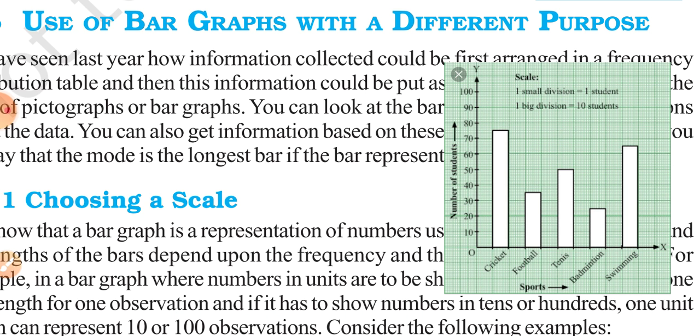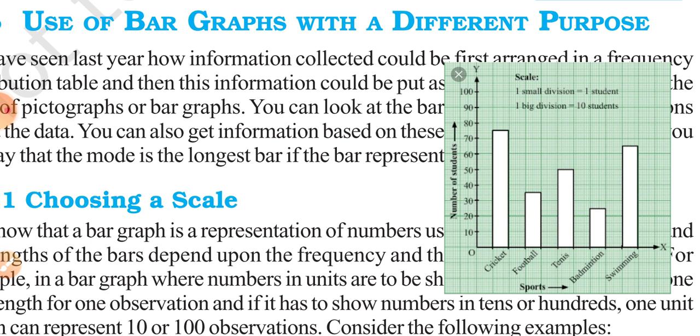The first important thing in the bar graphs is choosing the scale. Students, it is very important that the correct scale should be chosen. Now, how can we choose the scale? The data given to us, from that we will choose the scale. For example, if the values of the given data lie in tens only, like 20, 25, 30, 35, 38, 40, so here we can choose the scale of 5 very easily.